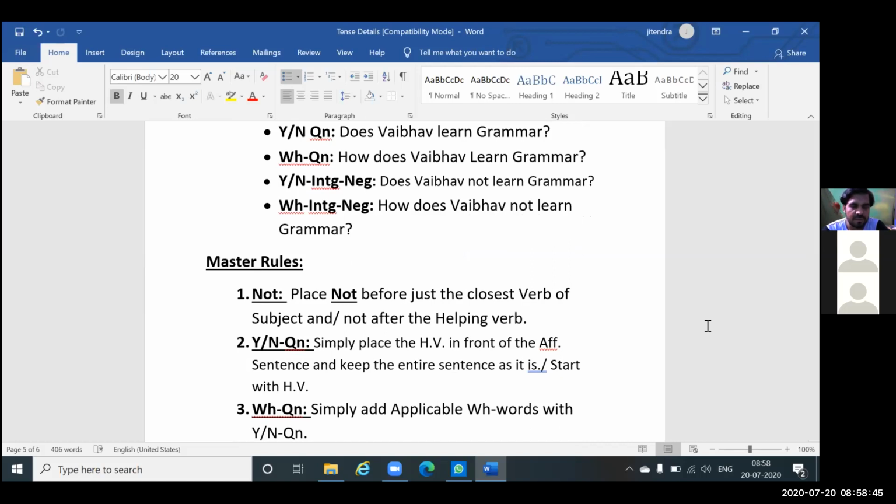So is it clear now? If yes, fine, or if you still have doubts, please let me know. No, it's clear for me actually. Because this is the easiest path I have found ever in grammar to make 72 types of sentences.